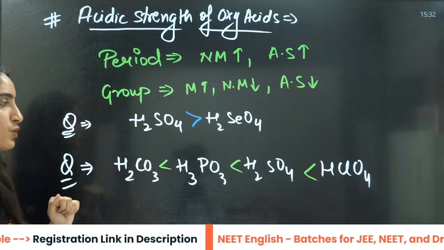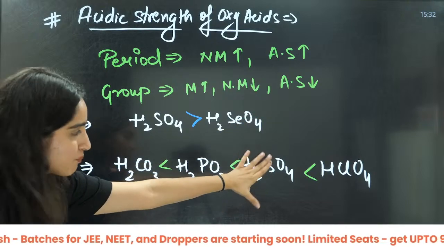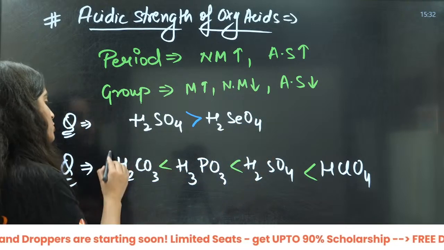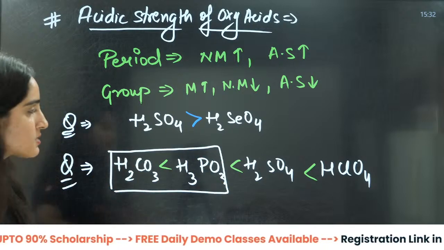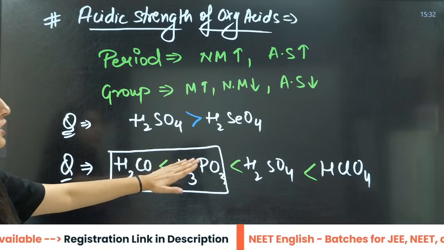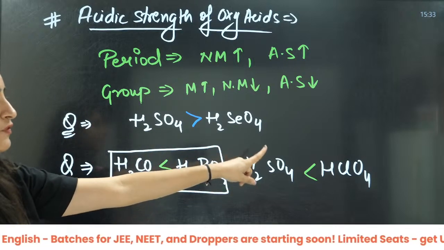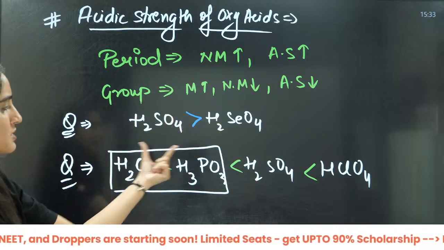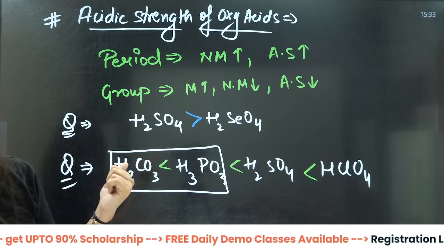So this one was based on the period, and this is based on both the period and group, the collective effect of that. We cannot directly say it the way we could if there was nitrogen, then phosphorus, then sulfur, then chlorine, but this is the collective effect of period and group, right?